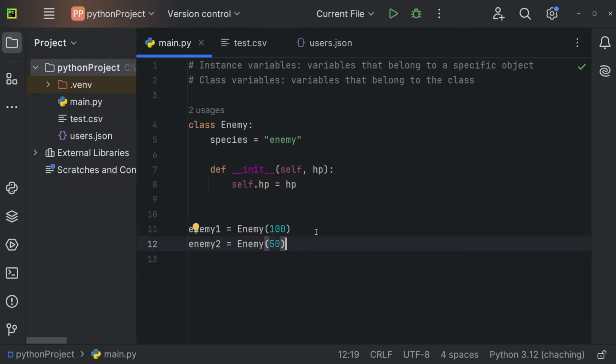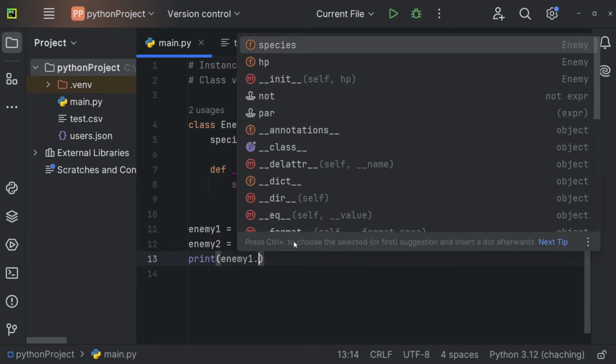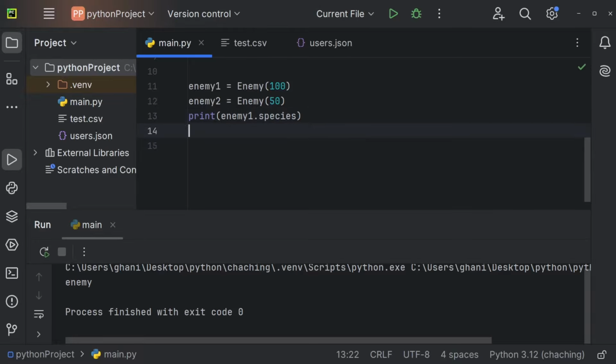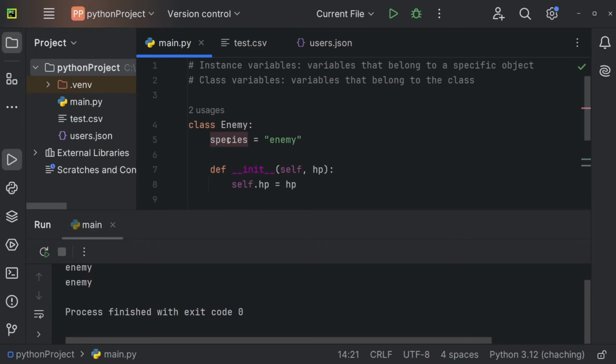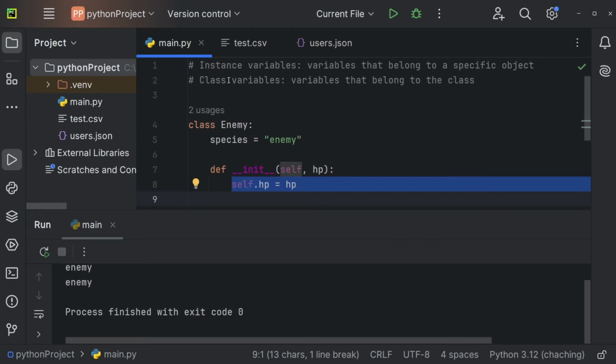And now I do not have to define the species right here within the constructor. But if I'm, for example, going to print enemy1.species, I probably get enemy. And if I'm going to print enemy2.species, I probably also get enemy, because of course all enemies share the species enemy. So this right here is a class variable that will be shared along all of the objects, and this one will be different for every single object. And that's all you need to know about instance and class variables in Python.